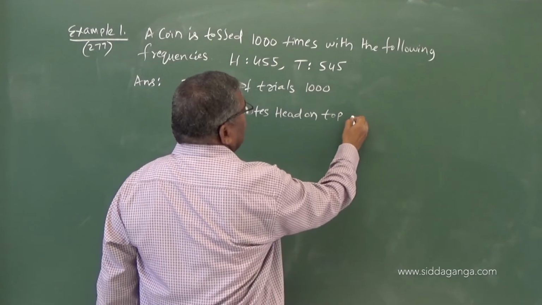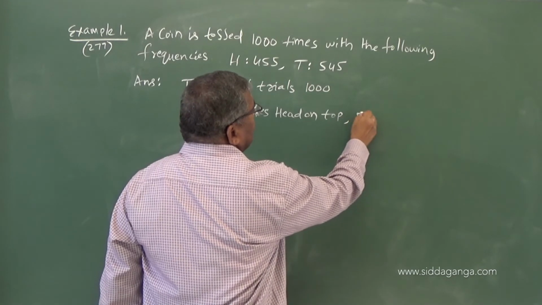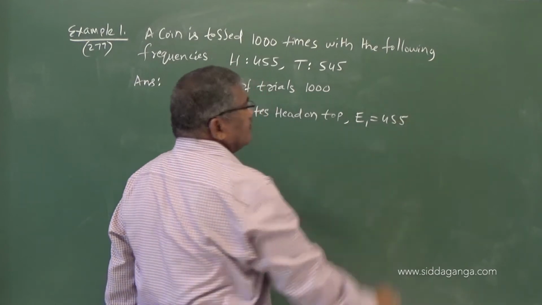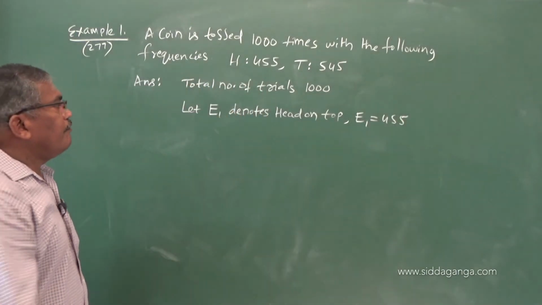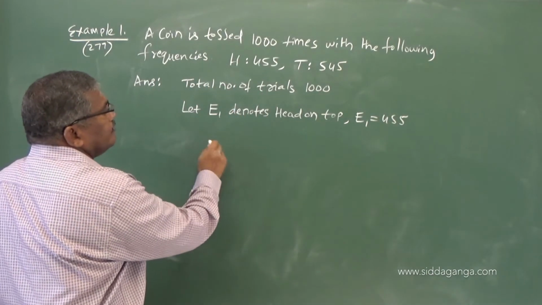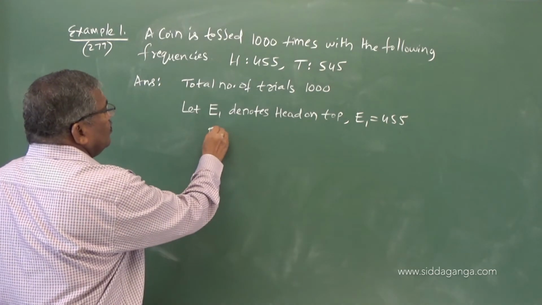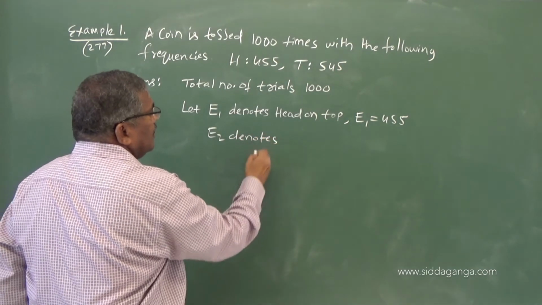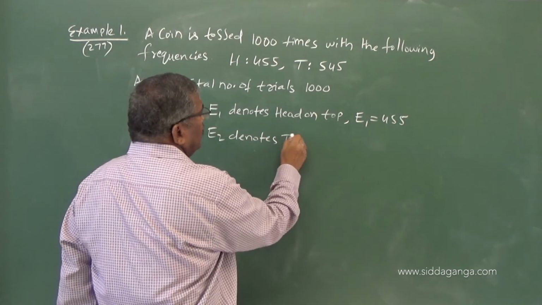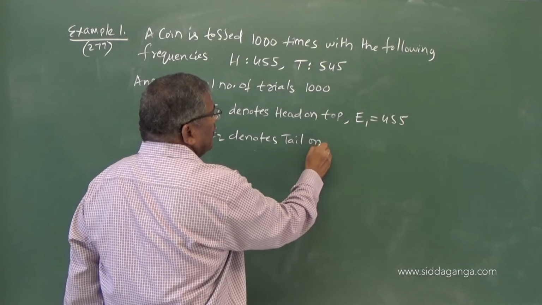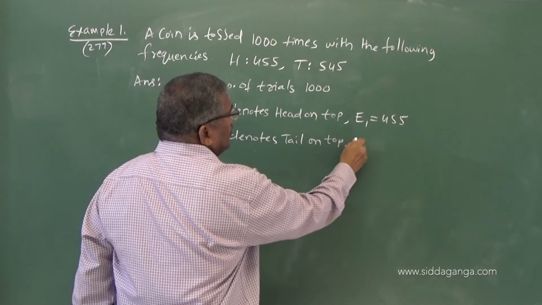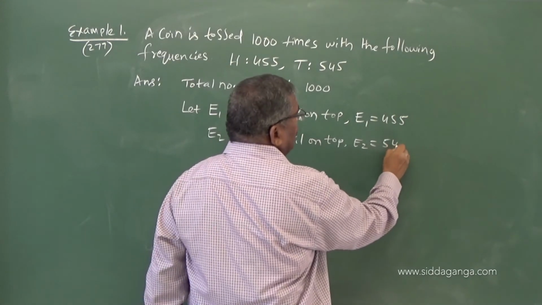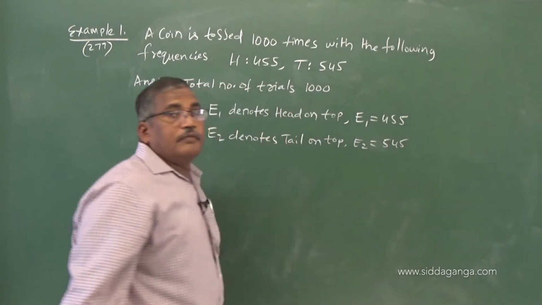Here it is given E1 equals 455. You write like this. E1 equals 455. Now, E2 denotes tail on top. So, E2, it is given 545.